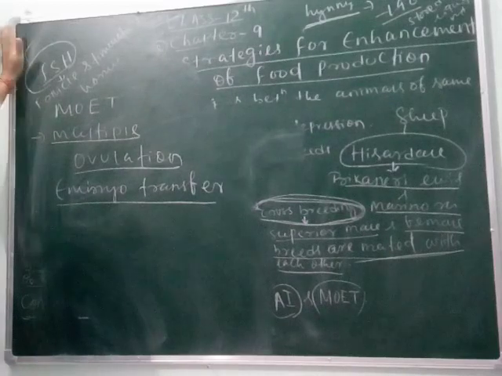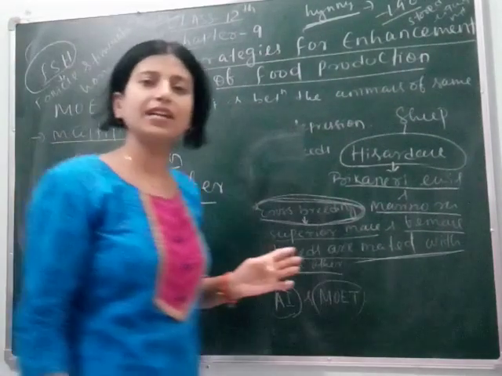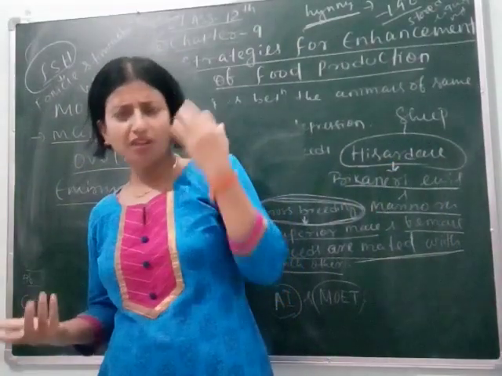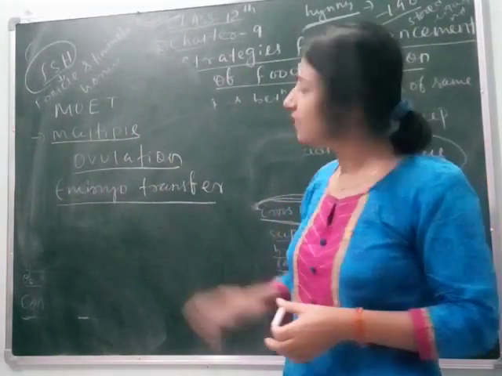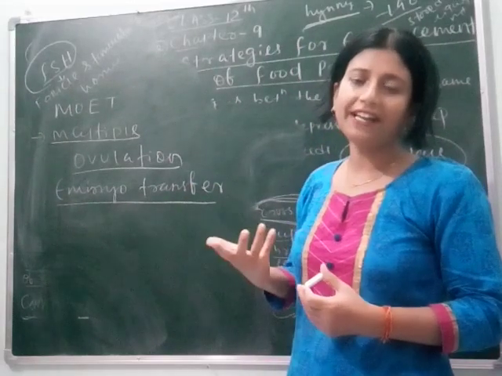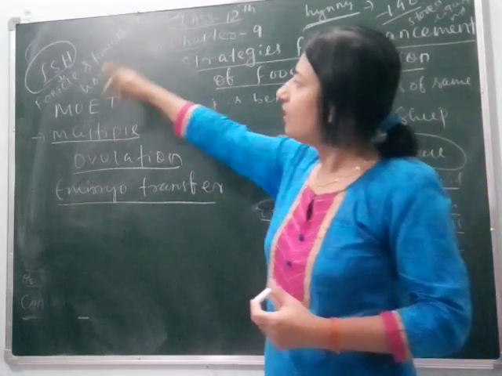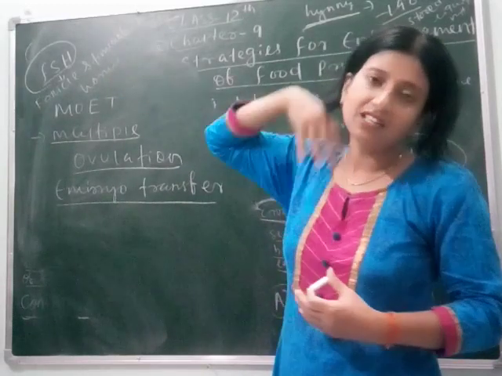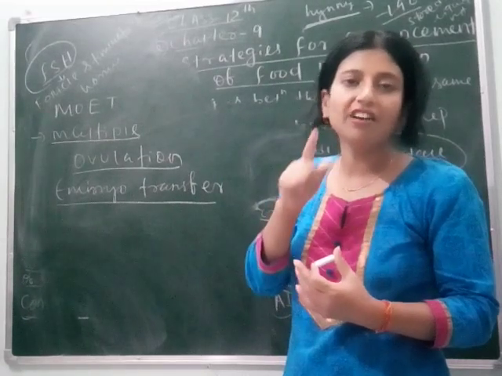The question may be: what is MOET and what is its importance? So you have to write: MOET is the technique to increase the number or herd size, multiple ovulation embryo transfer. In this process we are able to produce 6 to 8 eggs per ovulation by administering FSH hormone, which increases the follicular activity, and the superior female cow releases 6 to 8 eggs per ovulation instead of 1 ovum.